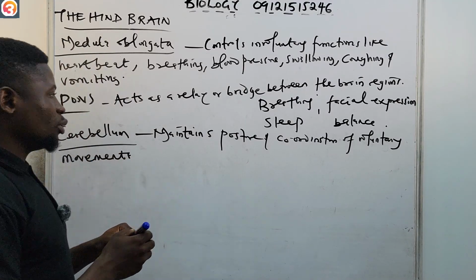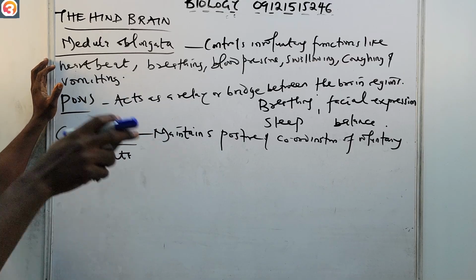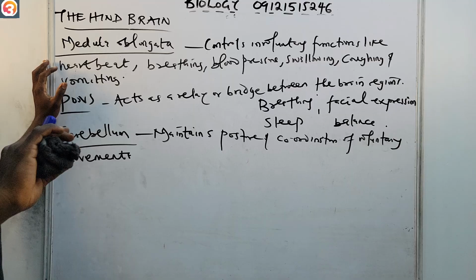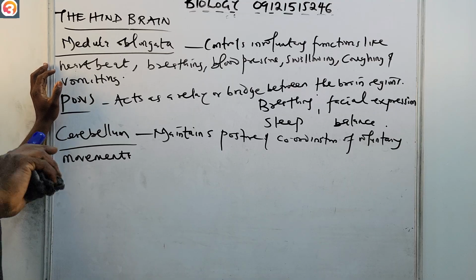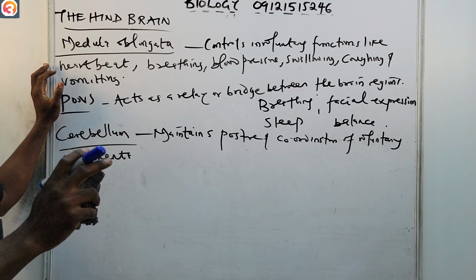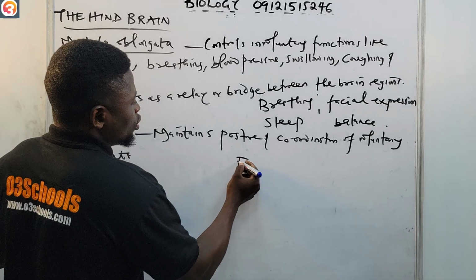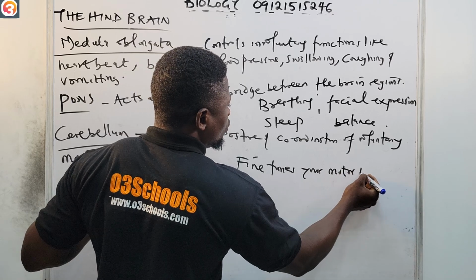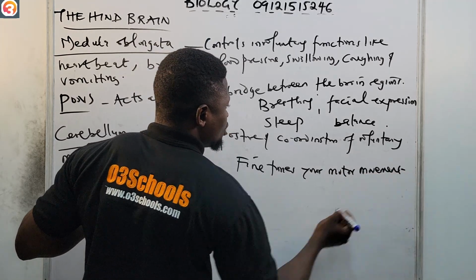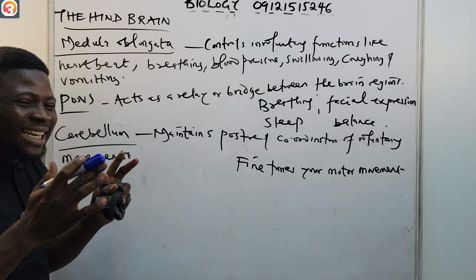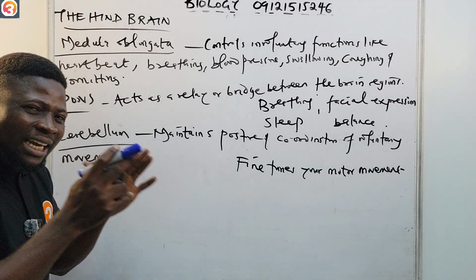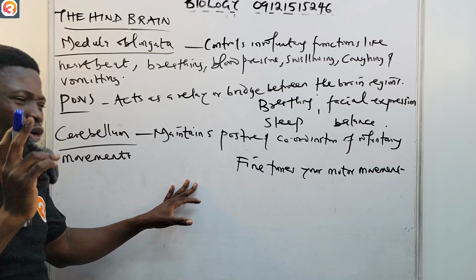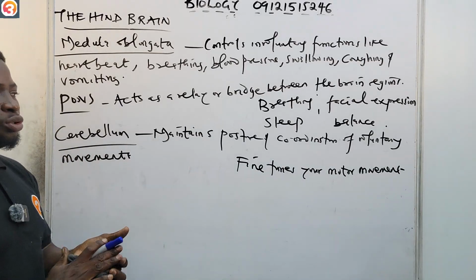All right, so that's the function of the cerebrum. It's to maintain posture and coordination of voluntary movement. It helps to fine tune your motor movement, so that it will be well coordinated and very clean. All right, so that is the cerebrum. It maintains posture and coordination of voluntary movement. You have to fine tune your motor movement.